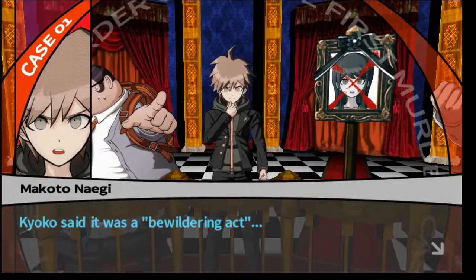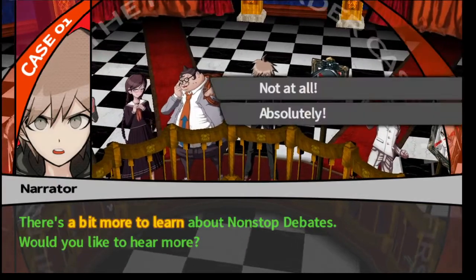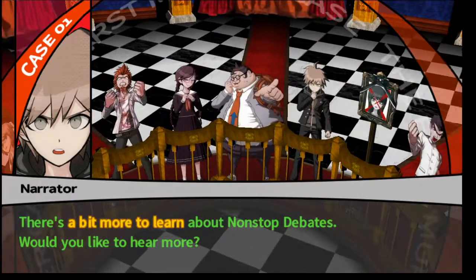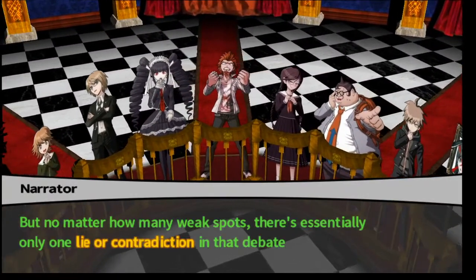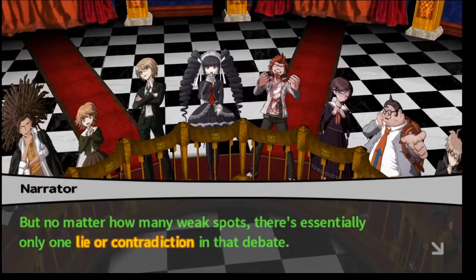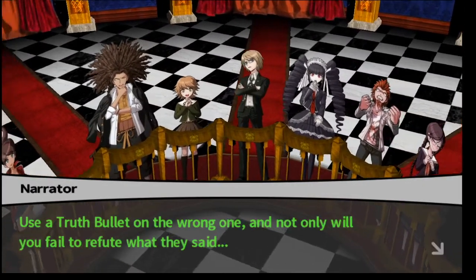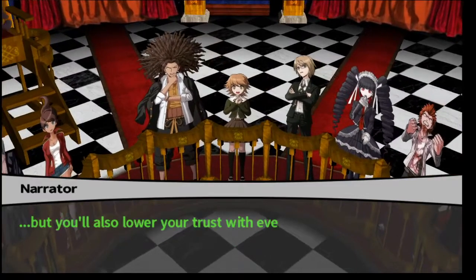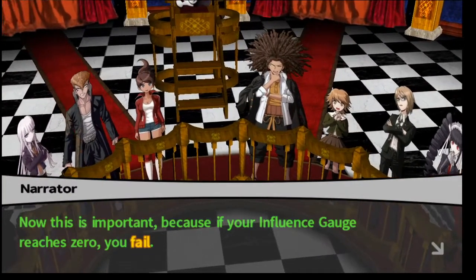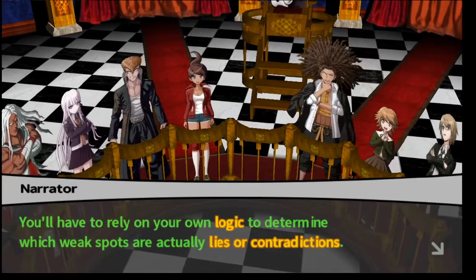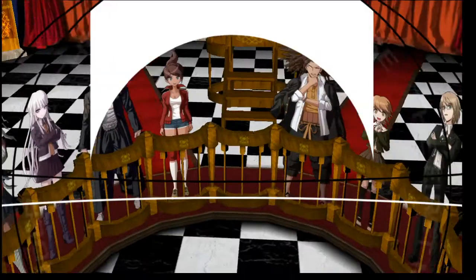Kyoko said it was a bewildering act. Almost didn't notice it at first, but is that the key point here? There's a bit more to learn about non-stop debates. Would you like? Absolutely. From here on out, the number of weak spots will start going up. But no matter how many weak spots, there's essentially only one lie or contradiction in that debate. What I'm trying to say is not all weak spots you see are necessarily false. Use a truth bullet on the wrong one and not only will you fail to refute what they said, but you'll also lower your trust with everyone and your influence gauge will take damage. Now this is important because if your influence gauge reaches 0, you fail. You'll have to rely on your own logic to determine which weak spots are actually lies or contradictions. Well then, good luck and have fun. I was already doing that.